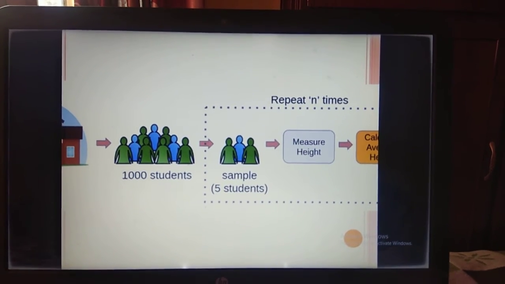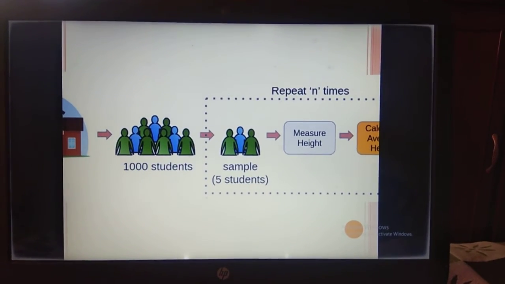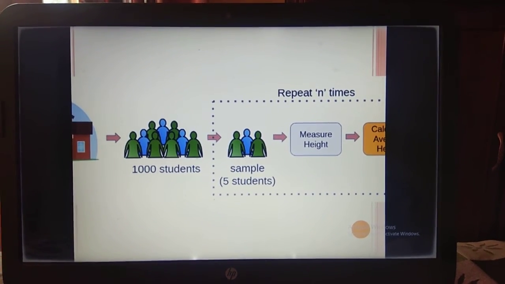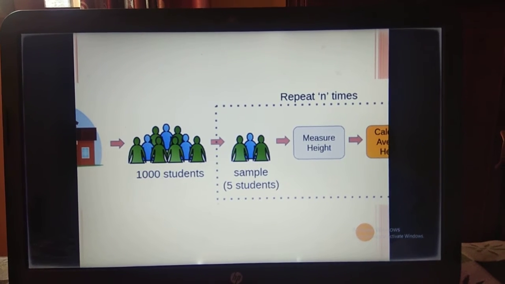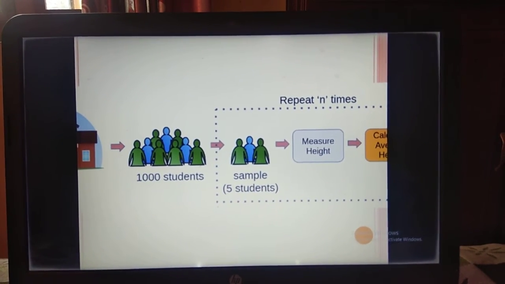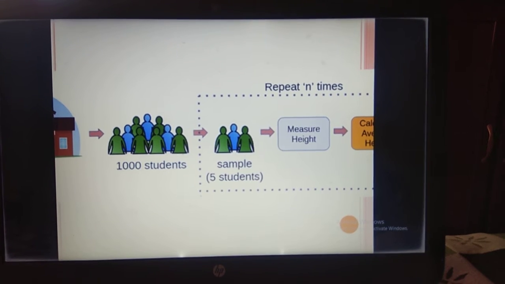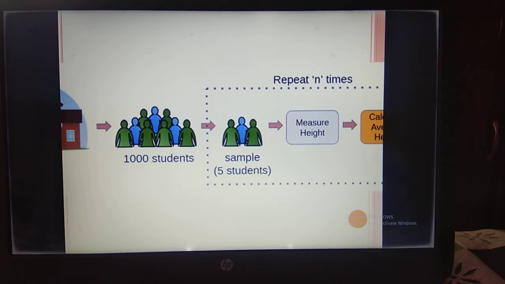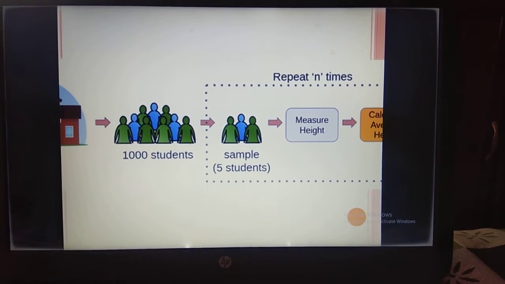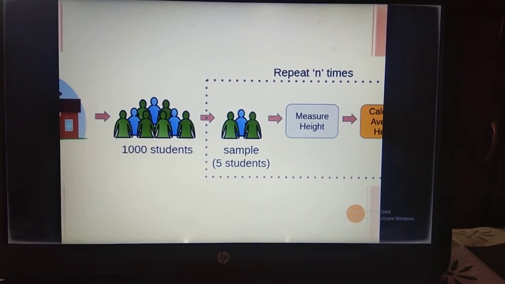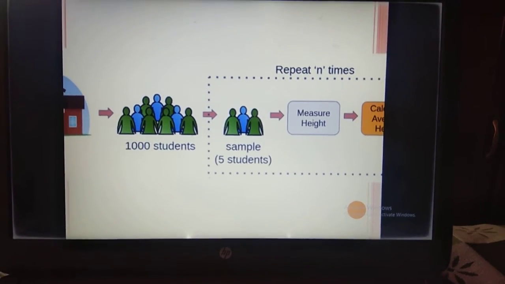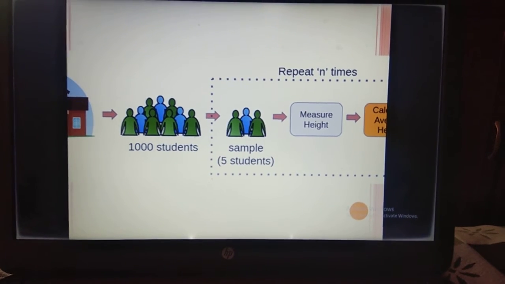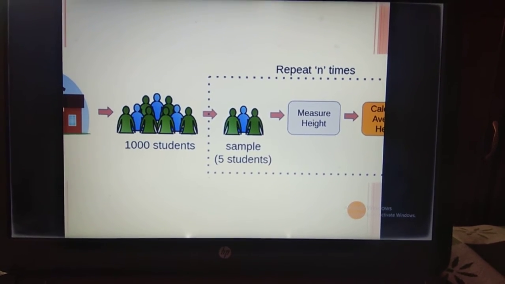This is where bootstrap sampling comes into play. In bootstrap sampling, instead of measuring the heights of all the students, we can take a random sample of 5 students and measure their heights. We would repeat the process 20 times and then average the collected height data of 100 students. This gives the average height of all the students of the school. This is the basic idea of bootstrap sampling.